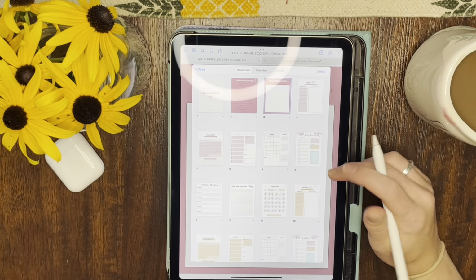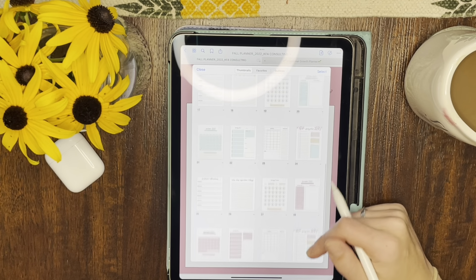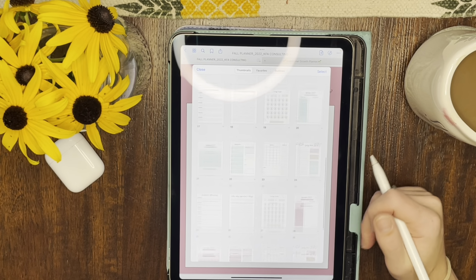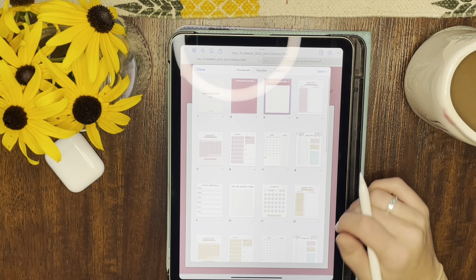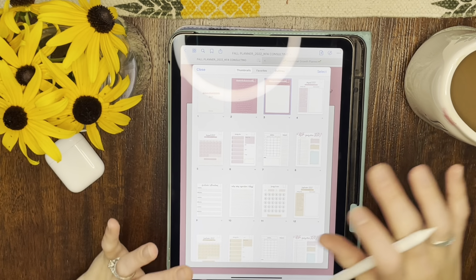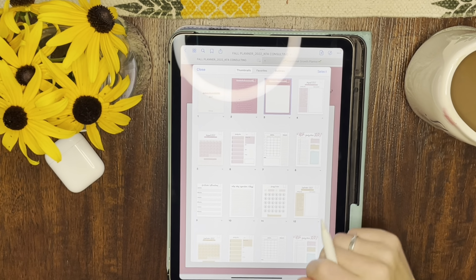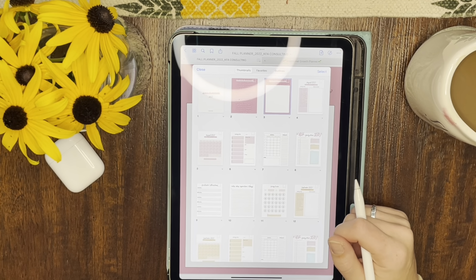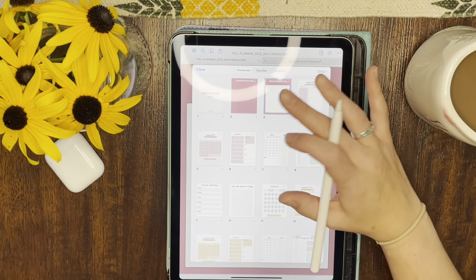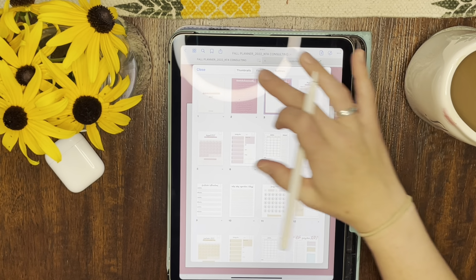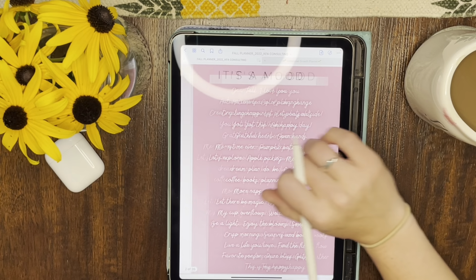So the way this planner is set up, it's 35 pages, I believe. So yes, I did not do any special linking. I'm just like, let's keep it simple. We don't need to do all this work. If you're using the GoodNotes app, there are a lot of features to help you stay organized with this planner, and I don't need to create links for you. So I will show you.